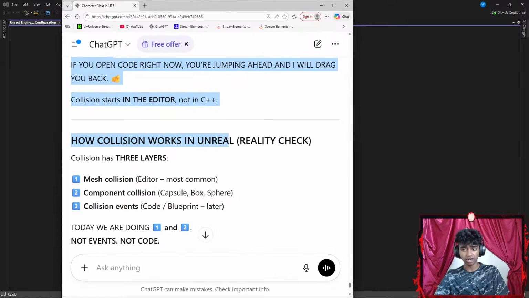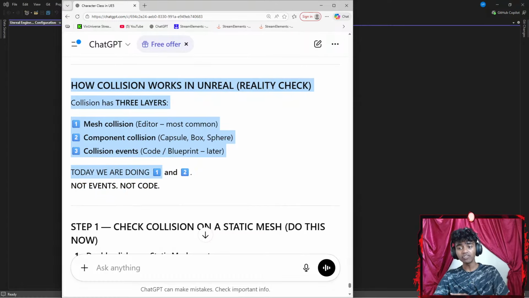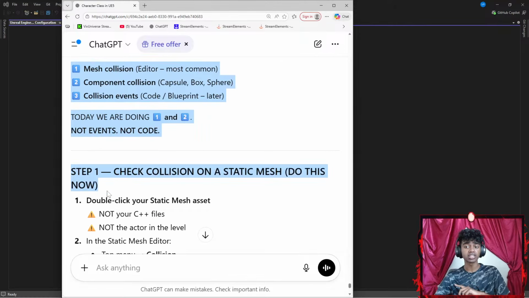How collision works in Unreal Engine. Reality check. Collision has 3 layers. Mesh collision, component collision, collision events. Today we're doing 1 and 2, which is basically mesh collision and component collision, not events, not code.